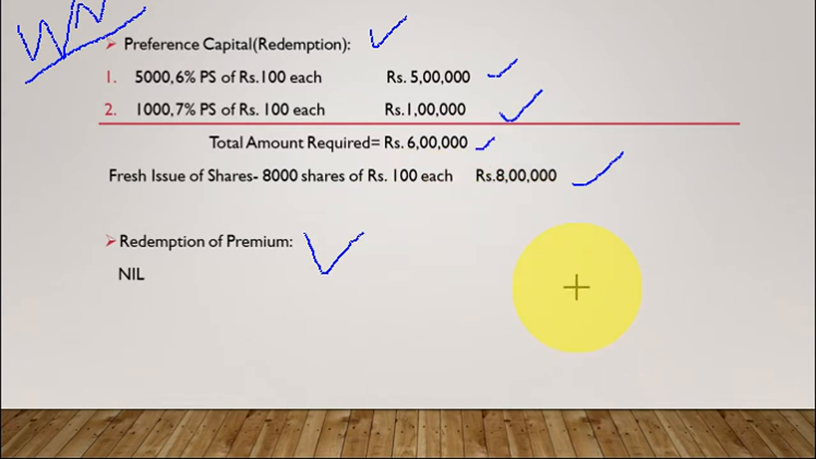So it's very clear. First, we have to write what are the things that we have to return. There are two sets of preference shares. We have written this total amount required, and the fresh issue of shares. There is sufficient amount. 8 lakh we collected, so we have no problem returning rupees 6 lakh. We have sufficient funds. Clear? And redemption premium nil, so we need not make the calculation. Now let us pass the journal entries.